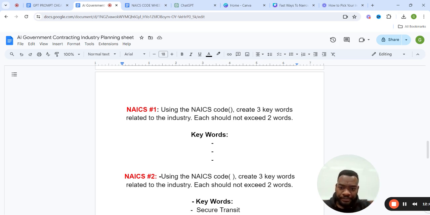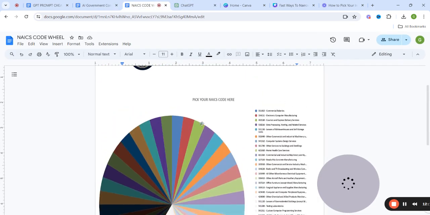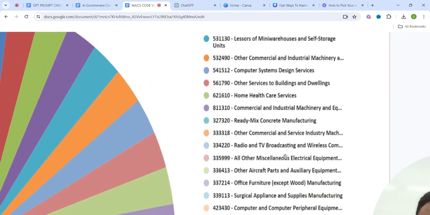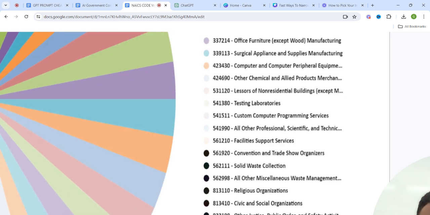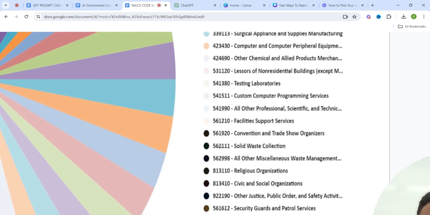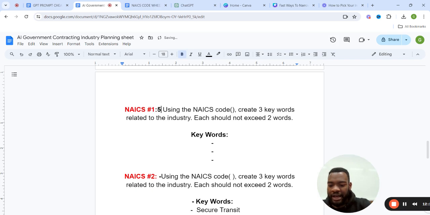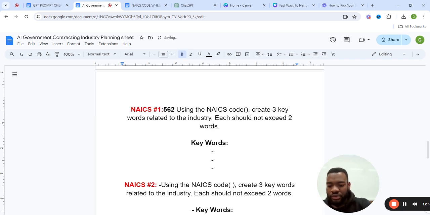But let's go on. Now, I decided that from the NAICS code wheel, by the way, this is the NAICS code wheel, we're going to go with solid waste collection. That's 562111. So we want to put that NAICS code here first. 562111.